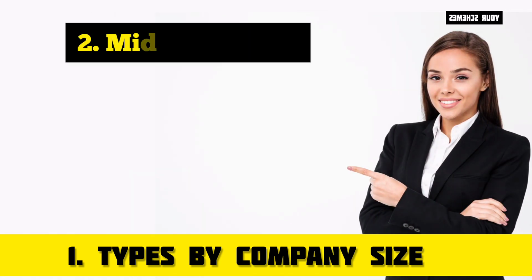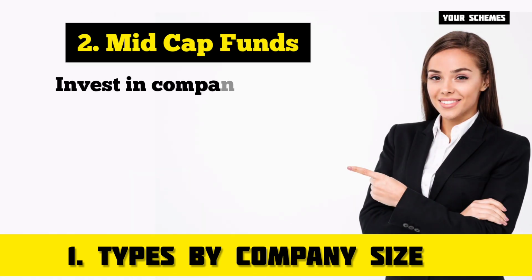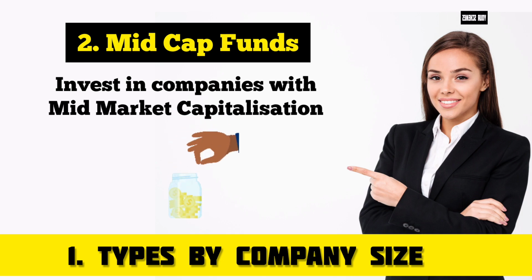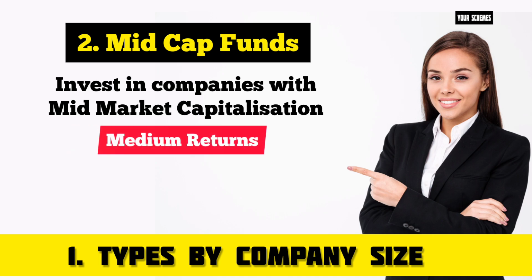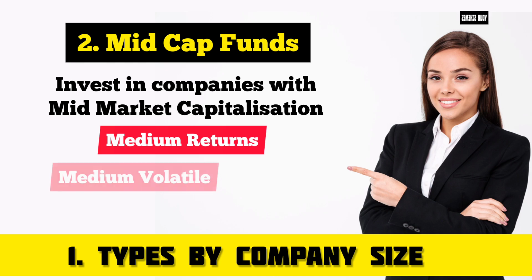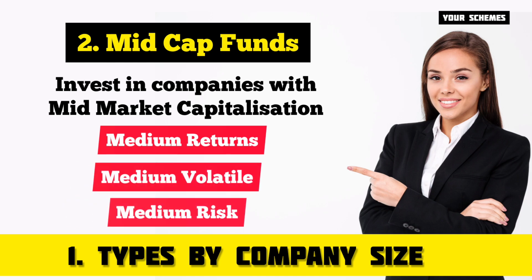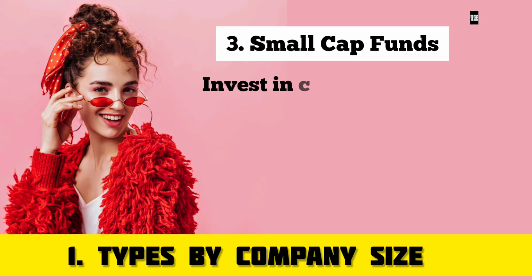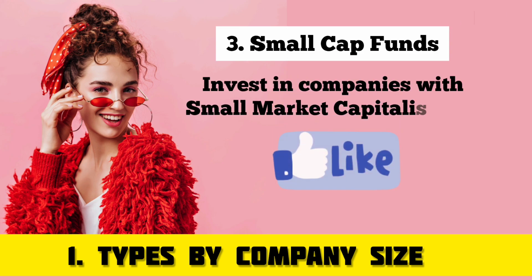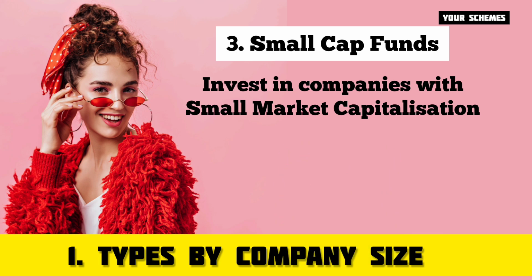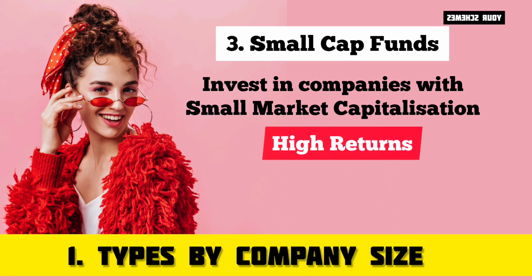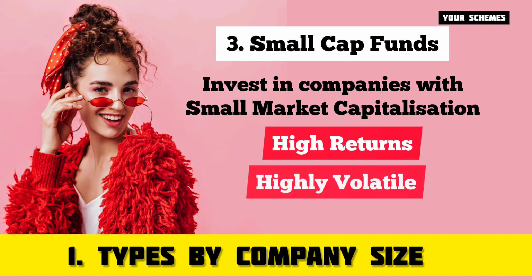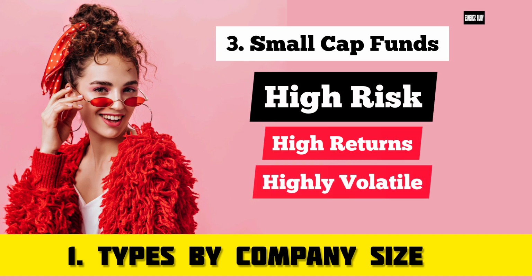Next is mid cap funds. These funds invest a large portion of their corpus in companies with mid-sized market capitalization. These funds generally offer medium returns over a period of time. These funds can be classified as medium volatile and the risk is also medium. Return is also comparatively medium. Let's move on to small cap funds. These funds invest a large portion in small sized market capitalization. Compared to all other funds, these funds generally offer more returns over a period of time. But these funds are more volatile and much riskier.